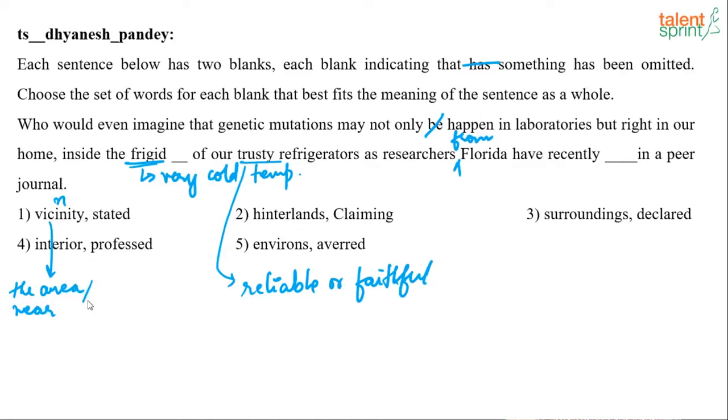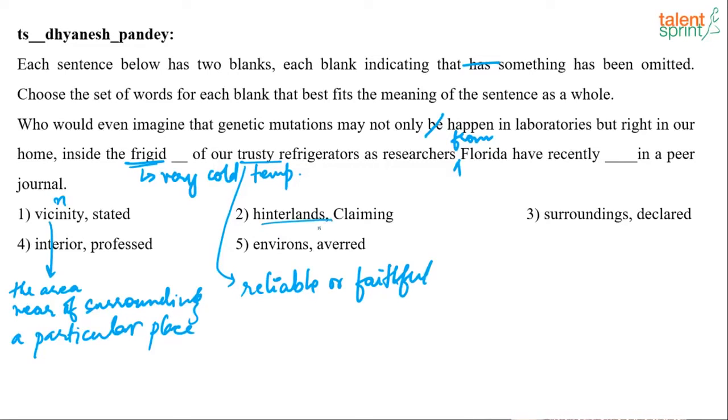Or you can put it this way, the area surrounding a particular place. For example, the vicinity of our college campus. So that is the meaning of vicinity.